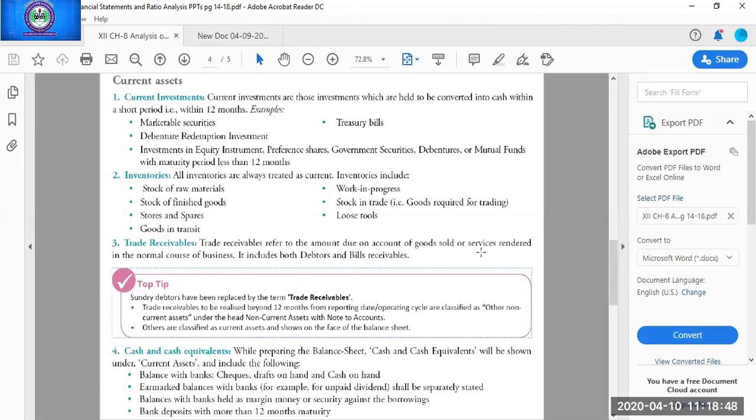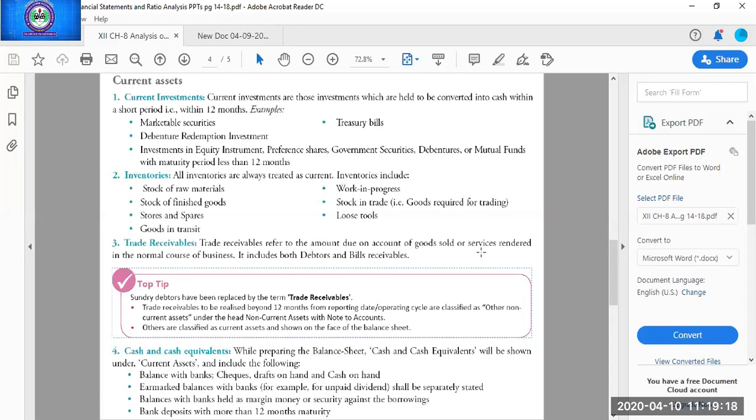Then loose tools. Every business has some loose tools, which are very low in price, but they will be used again and again. For example, hammer, plier, screwdriver, etc. All these are examples of loose tools. So these are also part of inventories. We will be using them for many years, but still they are not coming in non-current assets. They are coming in current assets.